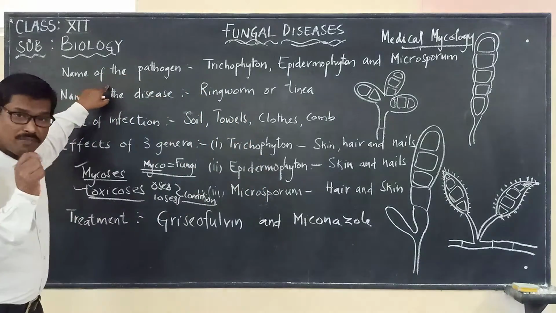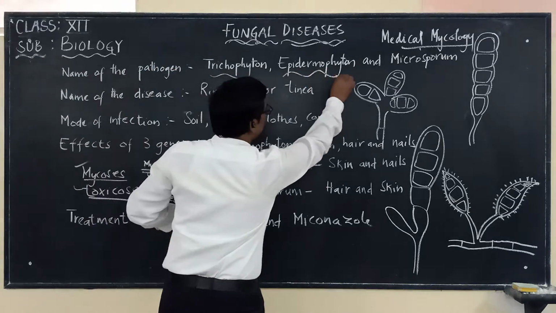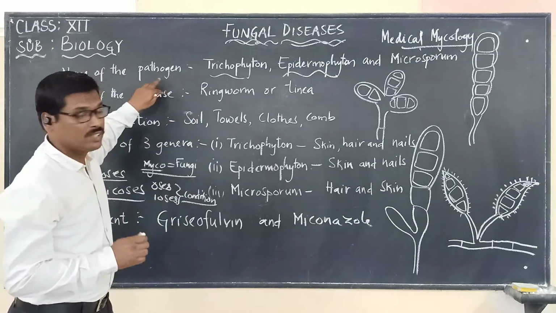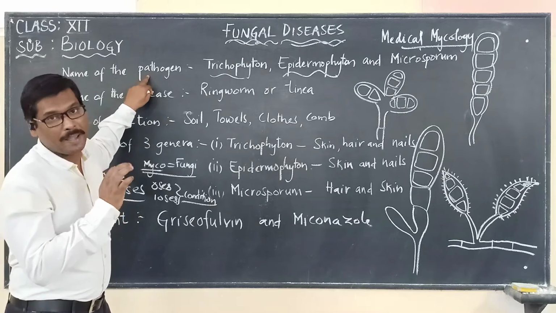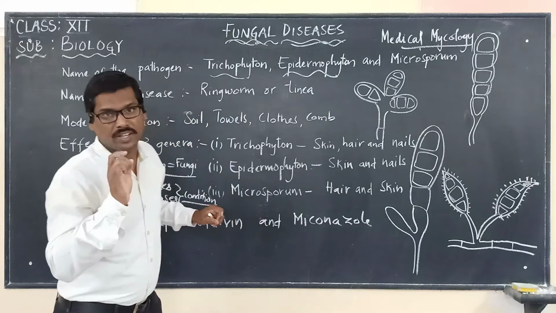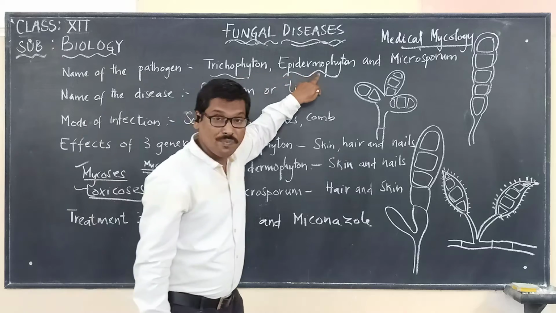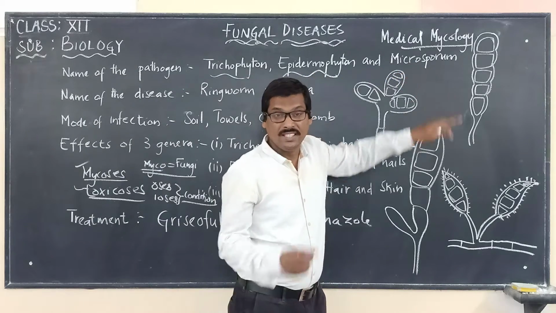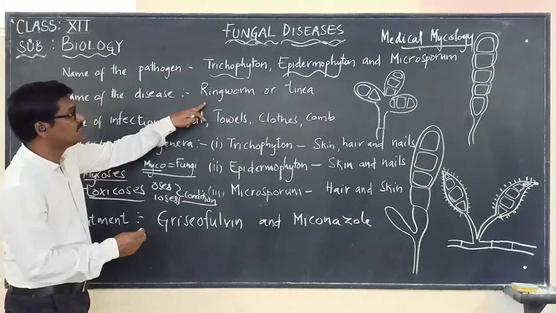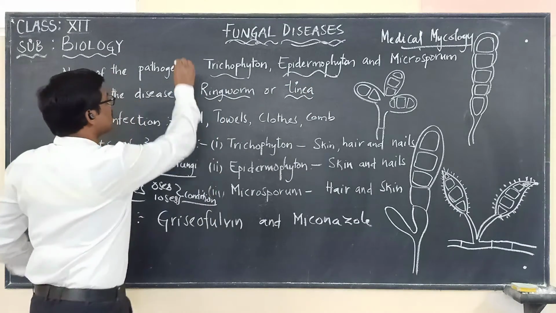There are three genera of the fungi which cause ringworm: Trichophyton, Epidermophyton, and Microsporum. These are the three genera responsible for causing the disease called ringworm, otherwise known as tinea. Here I am stressing the word genera.